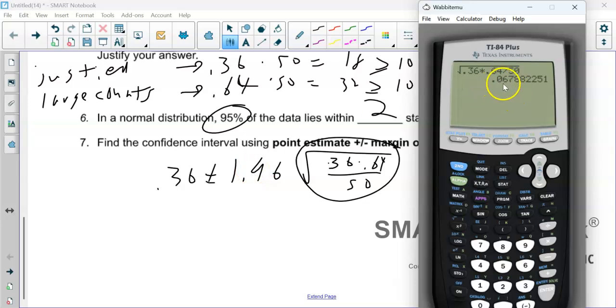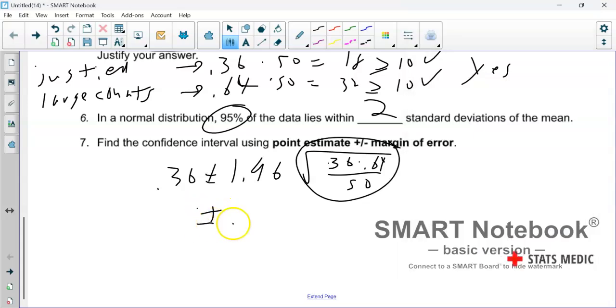I rounded it before to get the standard deviation, but not for this calculation. Now I get 0.133. When you're doing this, I would go further than the 2 spots we need so I can see your rounding. This is going to round down. So it's basically 0.36 plus or minus 0.13.